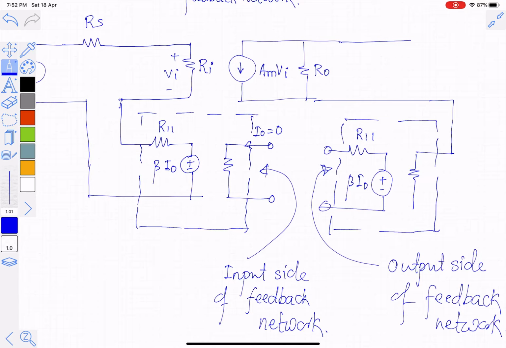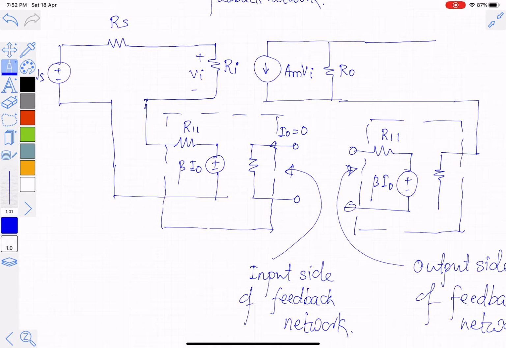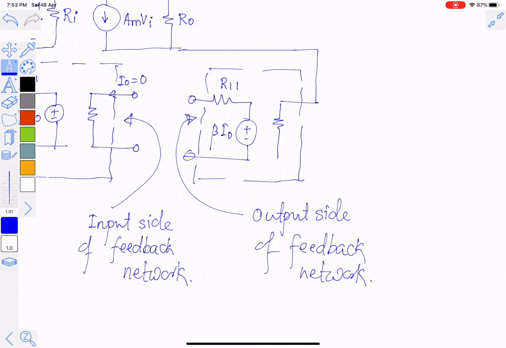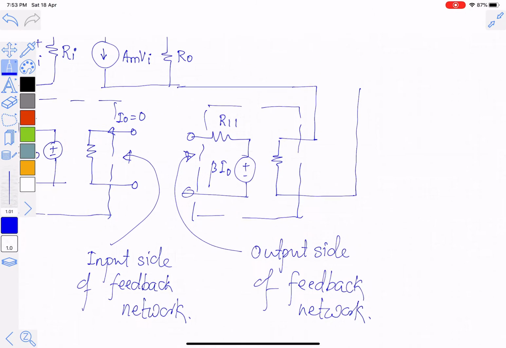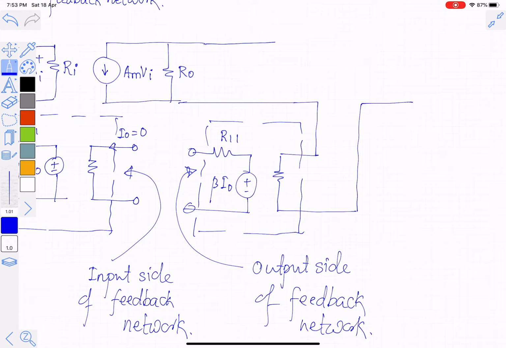So for the feedback network which is connected to the input side of a feed forward amplifier, the input side of the feedback network should be open circuited. The feedback network which is connected on the output side of the feed forward amplifier, its output terminal should also be open circuited.